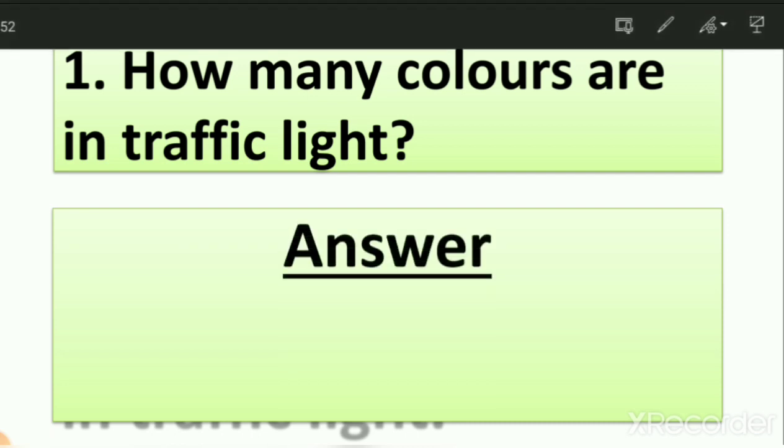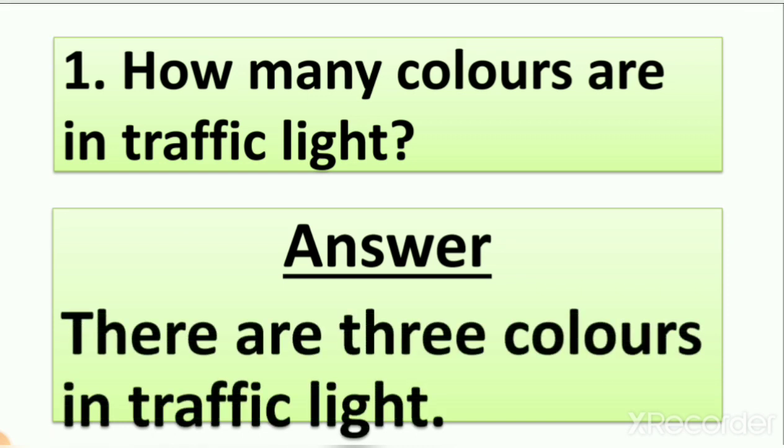So what is the answer? The answer is there are 3 colors in traffic lights. So how many colors? 3 colors. Remember that you have to write how many colors, not which colors, in traffic lights.